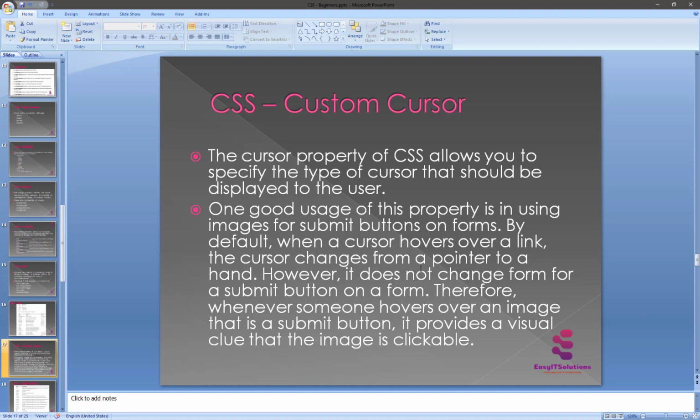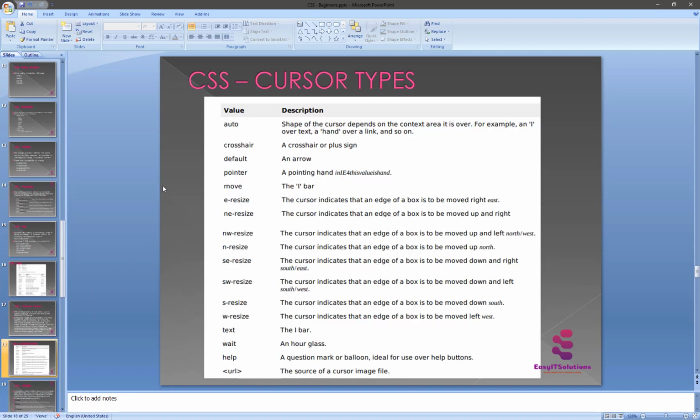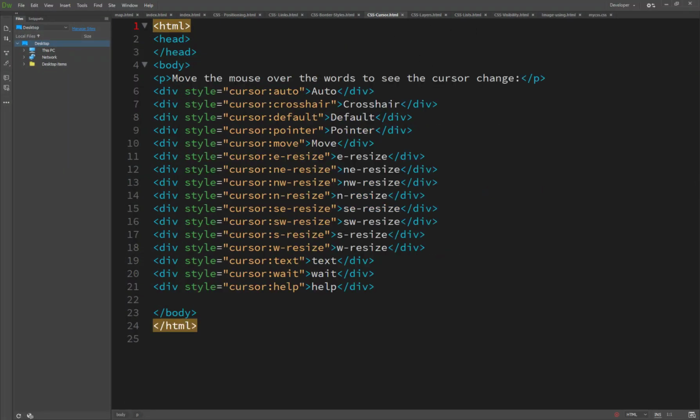So here we see the one good usage: this property is changed to the pointer. We are just seeing the cursor types here: auto, crosshair, default, pointer, move, east resize, northeast resize, northwest resize, north, southeast, southwest, text, wait, help, and a custom URL. I have set an example for you here, the cursor.